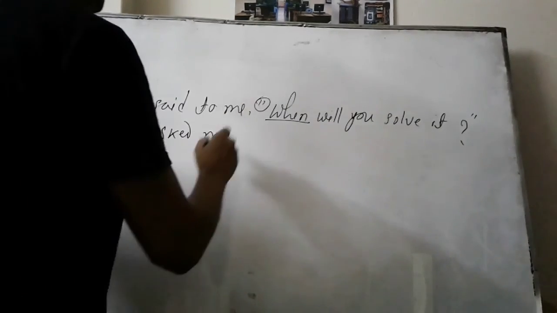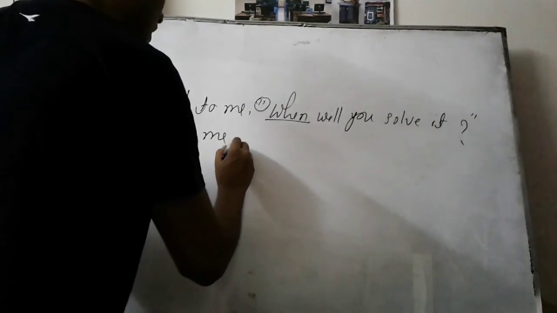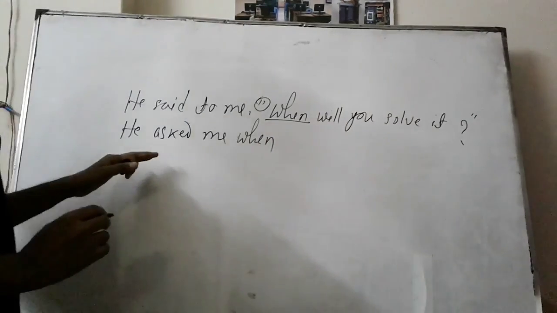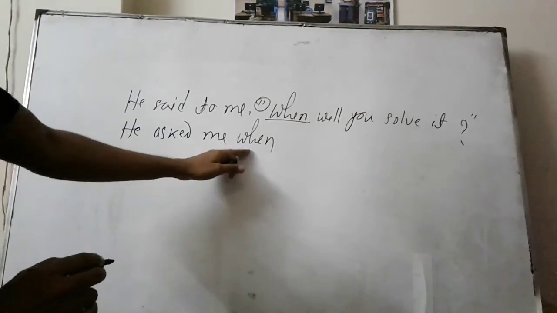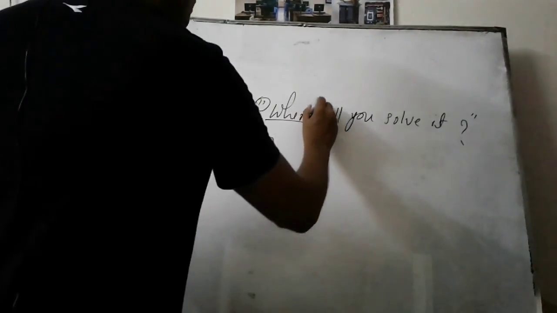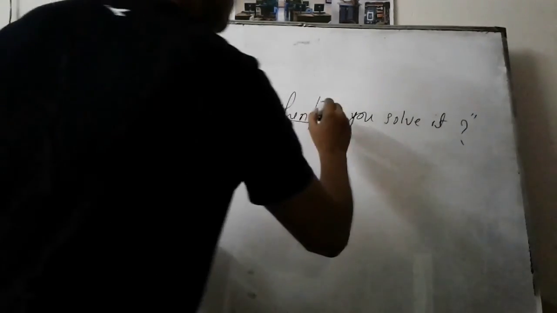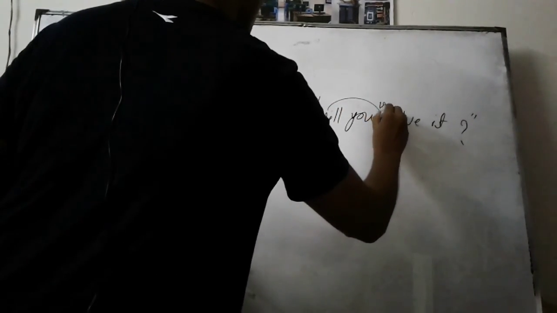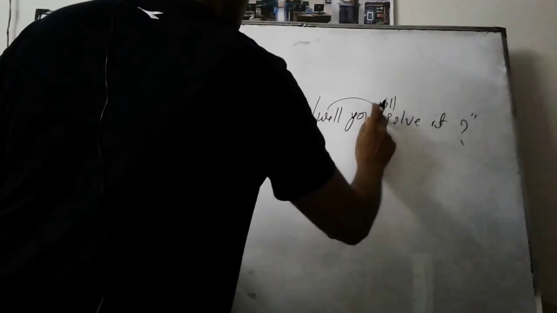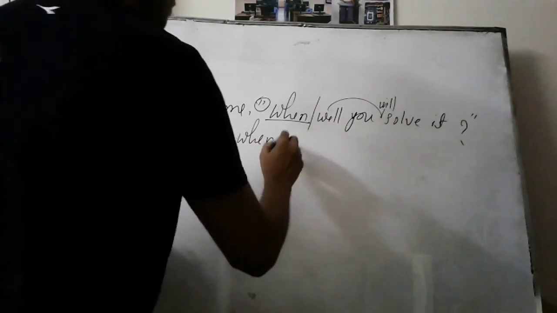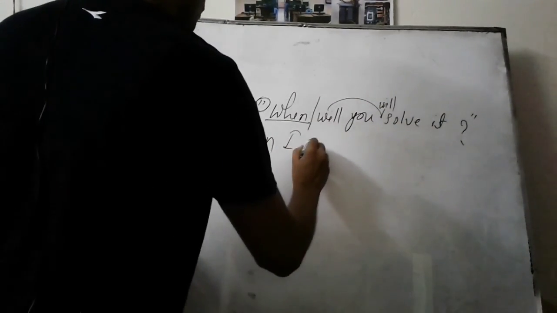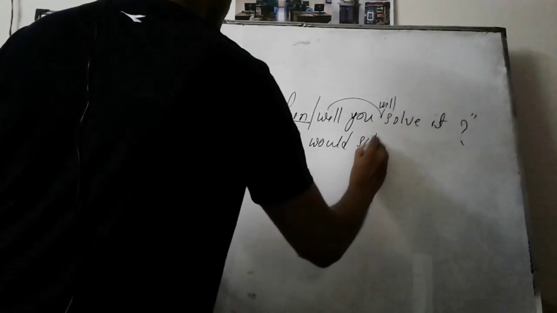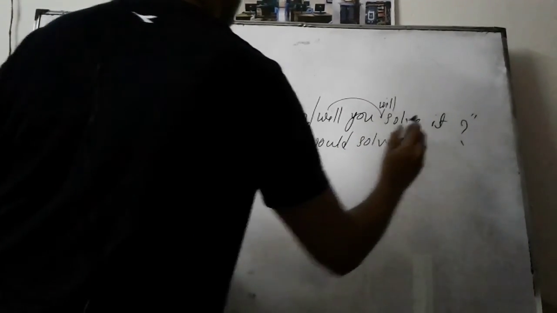That's why that very WH question will come in the place of inverted comma, like when. He asked me when. Now this part should be turned into assertive sentence first. That means will actually will be here. You will solve it. You will be I, then would solve it, full stop.